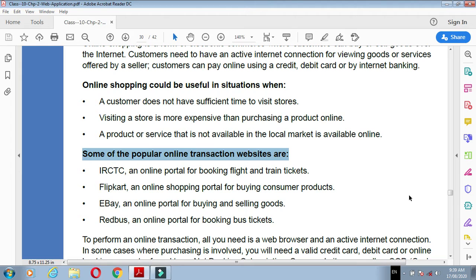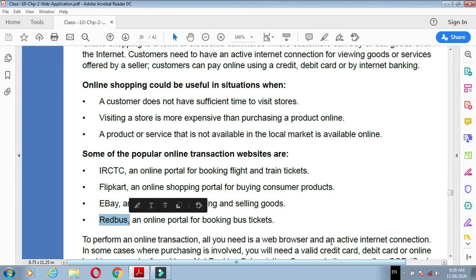Which are those popular websites? IRCTC, Flipkart, eBay, and Redbus. These are the popular websites. We can use these websites to purchase and sell our goods or do any kind of online transaction.